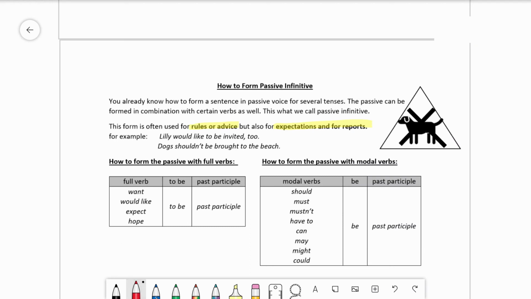So if you have a full verb, like want, would like, expect, or hope, you use to be and then the past participle. And if you have a modal verb, for example, should, must, mustn't, have to, can, may, might, or could, you use be and the past participle. Be careful about these verbs and remember that must means müssen in German, but mustn't doesn't mean nicht müssen, but it means nicht dürfen. I write that down for you.